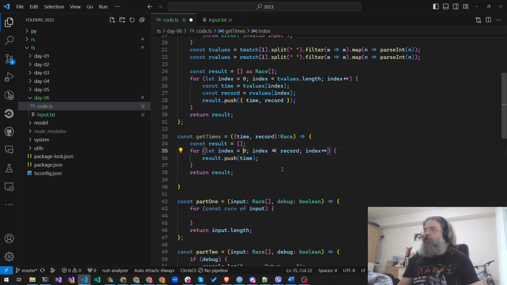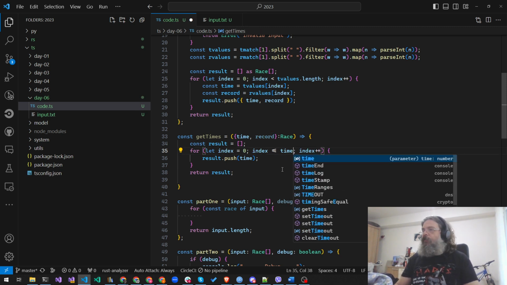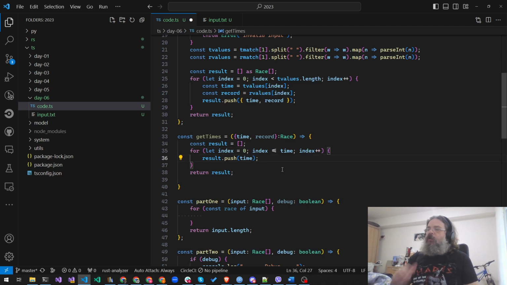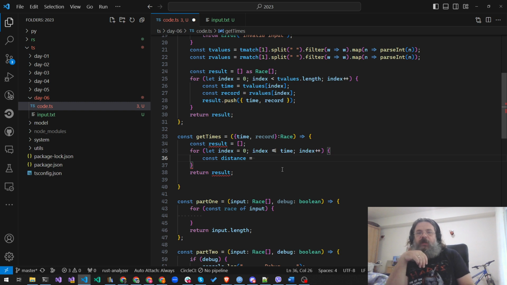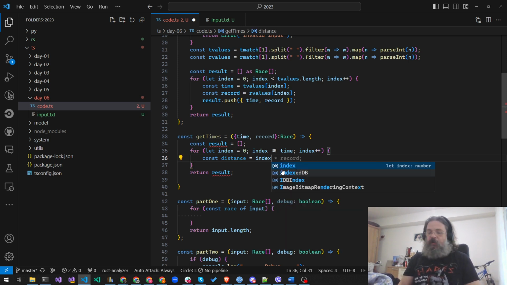But what we're gonna say? Well, from 0 time up to time, we're gonna calculate the distance it will travel. Well, the distance will be not this, not index times records, but it will take index time to actually push the button, so the speed at the release of the button will be index. So we're moving with an index speed times how many seconds we're running, time minus index seconds.